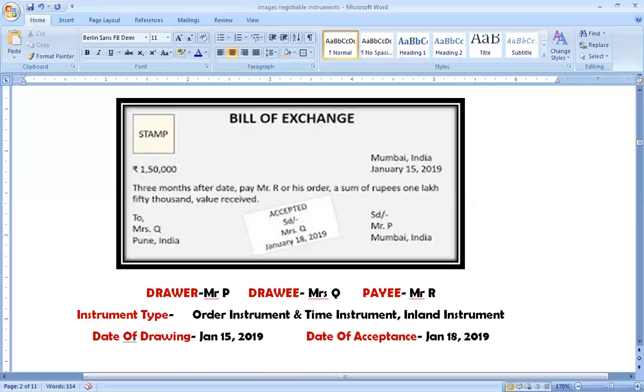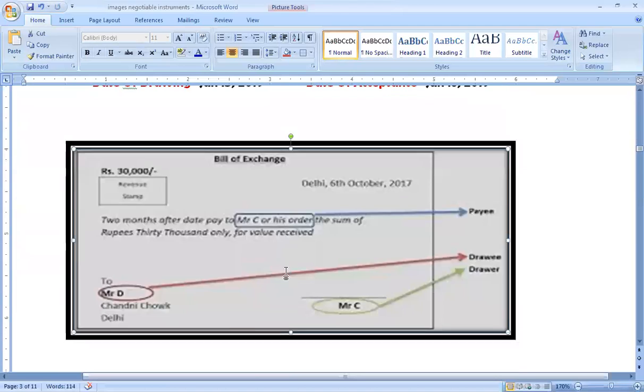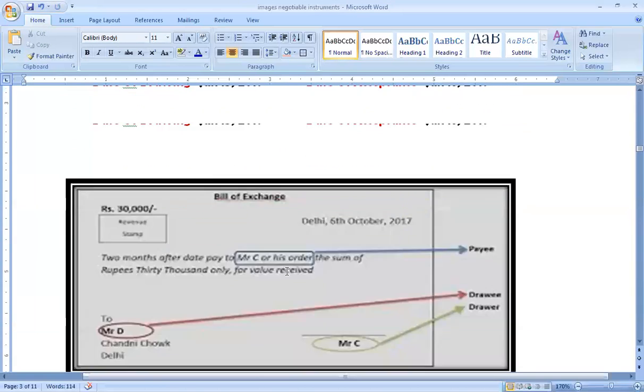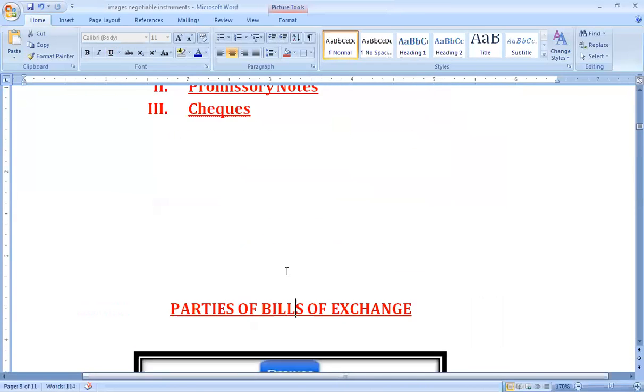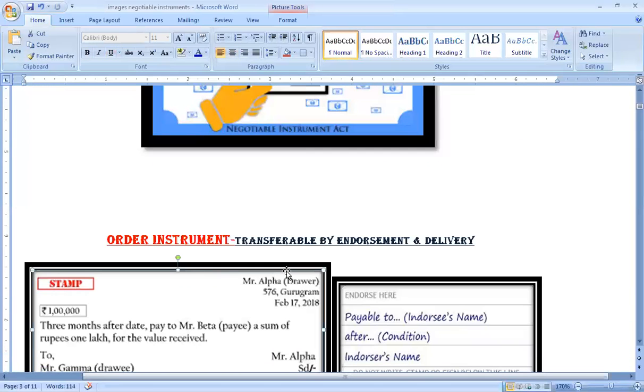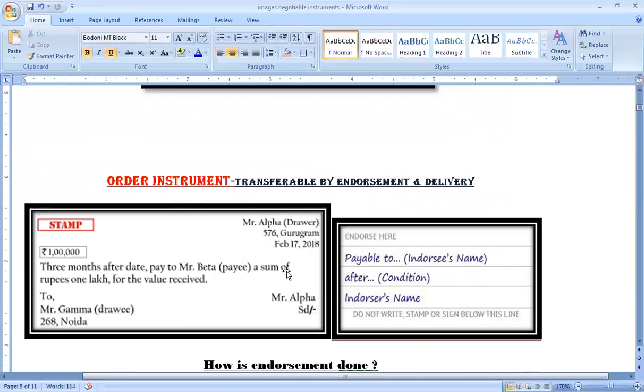Then the bill of exchange being an order, it is binding on the drawee that he is supposed to make payment, but he is bound to make this payment only if he accepts it. So this was all about the bill of exchange. Now returning back to some other aspects which I want to show before we move on with the next topic for its provisions. I want to discuss with you the term of endorsement here.